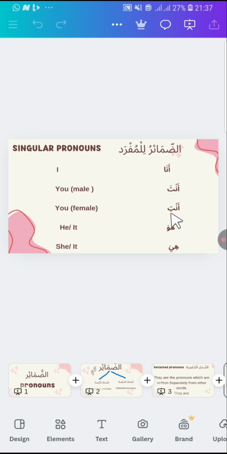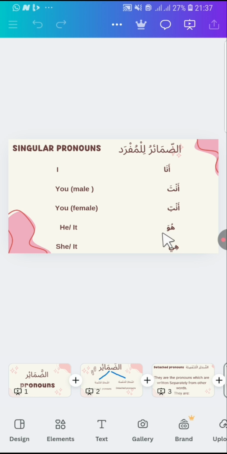Now we have Huwa. This Huwa is used for both living things, for both human and non-human. For example, if I ask, Aina Muhammad? Where is Muhammad? I will say, Huwa fil bayt.